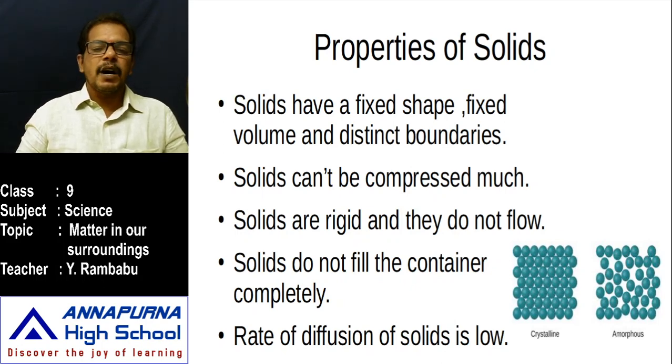Why? In that sponge, what is there? Air sacs are there, that means spaces of air. When we press that sponge, the air which is present in those spaces, called air spaces, lets out. That's why it is compressed, but it is a solid. Okay, these are the properties of solids.